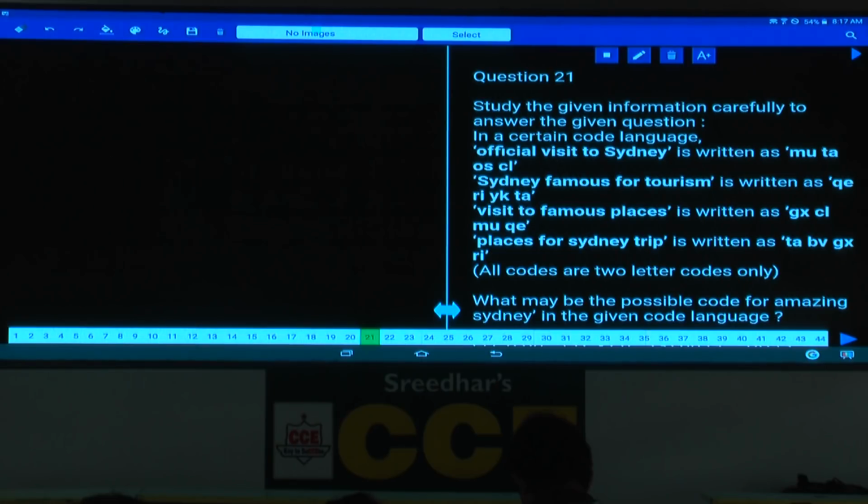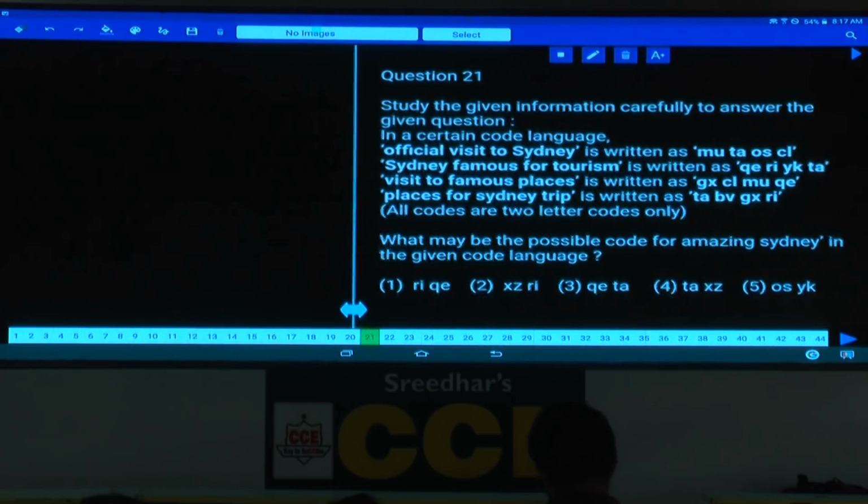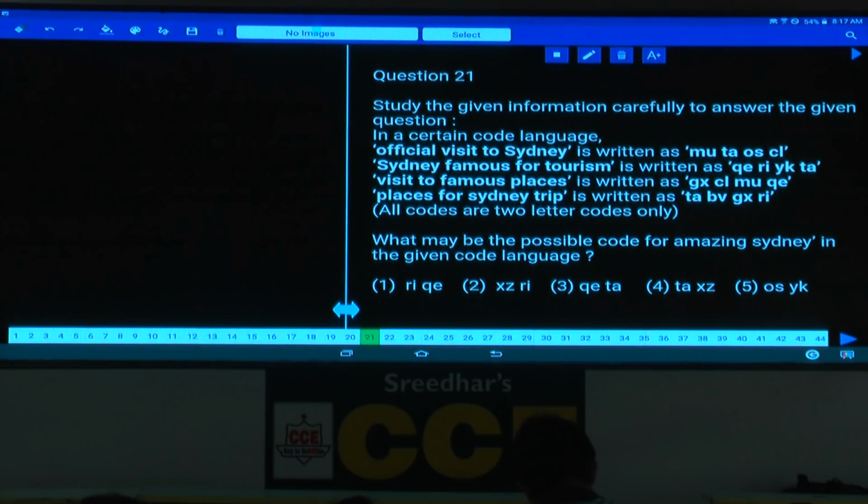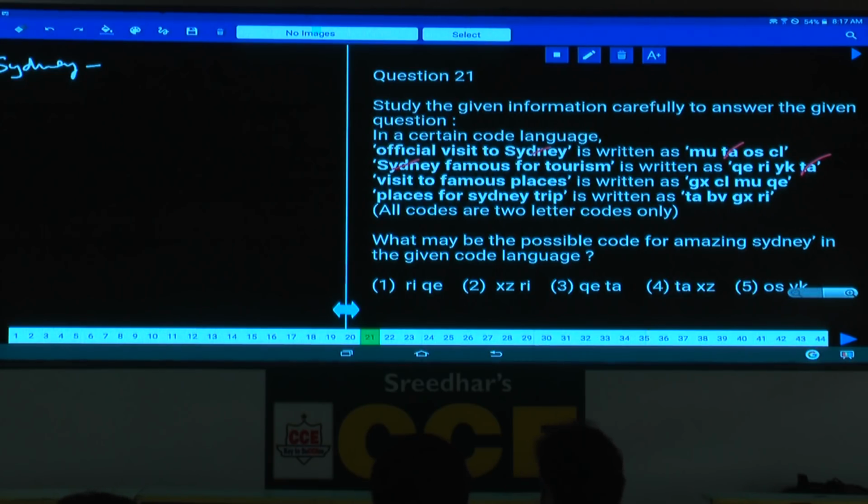Now question numbers 21 to 25. These five questions are based on coding and decoding. Official visit to Sydney, and Sydney famous for tourism. What is the word which is common between these two? Sydney is the word common between the first and the second statements. And what is the code common between these two here? The code which is common between these two is TA. Hence Sydney is TA. The code given to the word Sydney is TA.